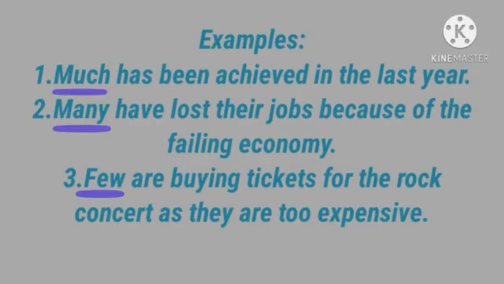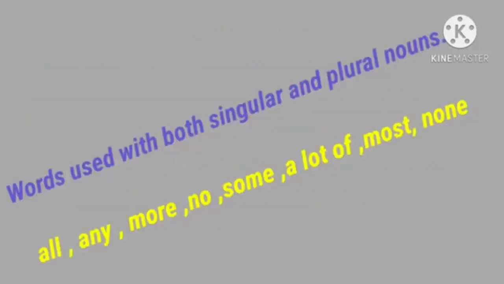Next, some words can be used with both singular and plural nouns to express quantity or number. Examples: all, any, more, no, some, a lot of, most, none.